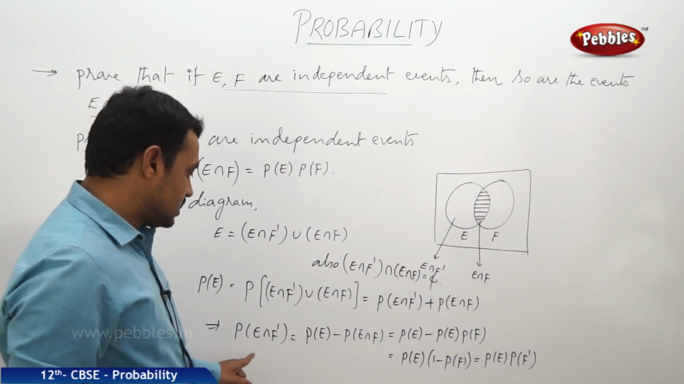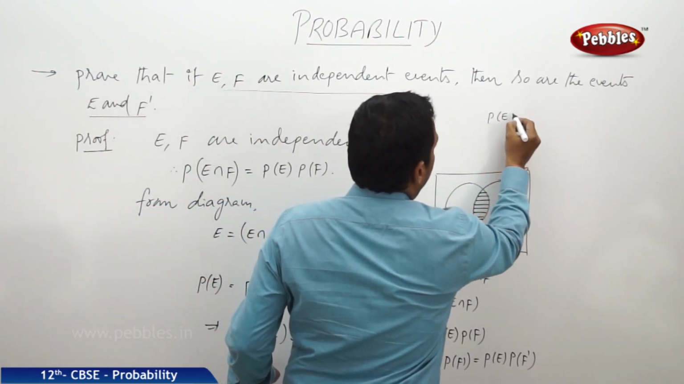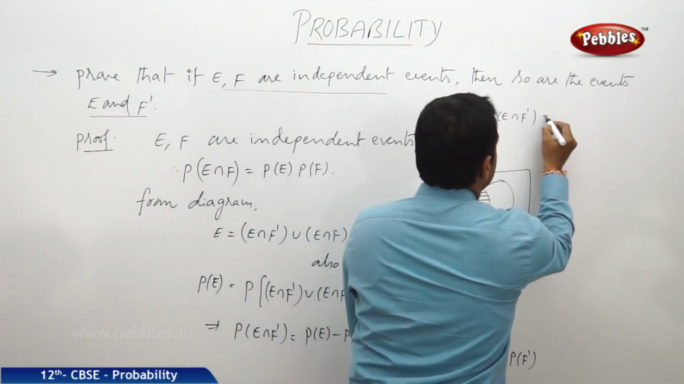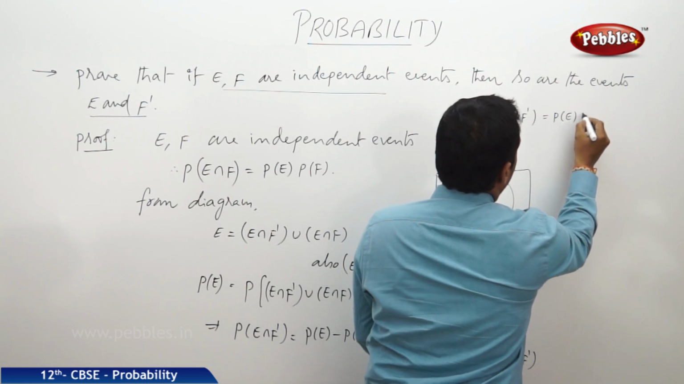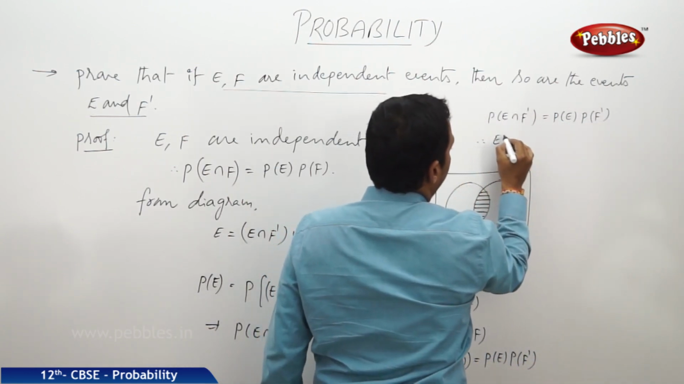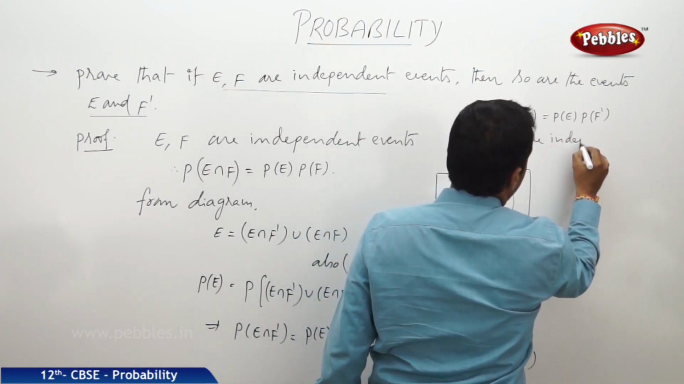Hence P of E intersection F dash is proved as P of E into P of F dash. Therefore, the two events E, F dash are independent events.